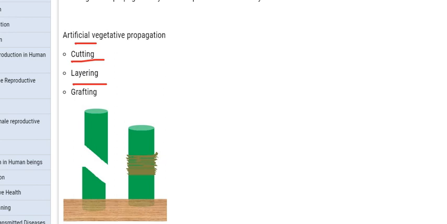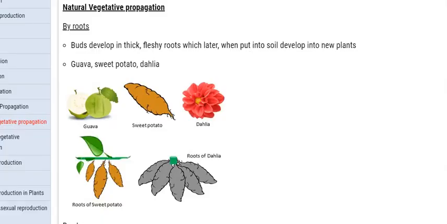There are more types of this, you will see in this. So we have seen natural vegetative propagation by root, stem, and all this.